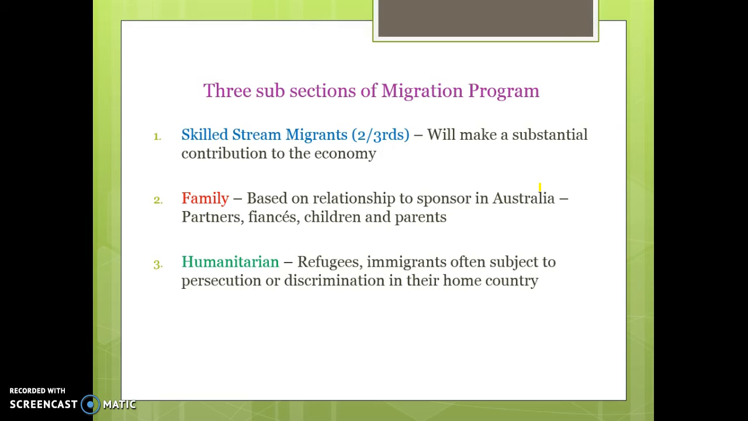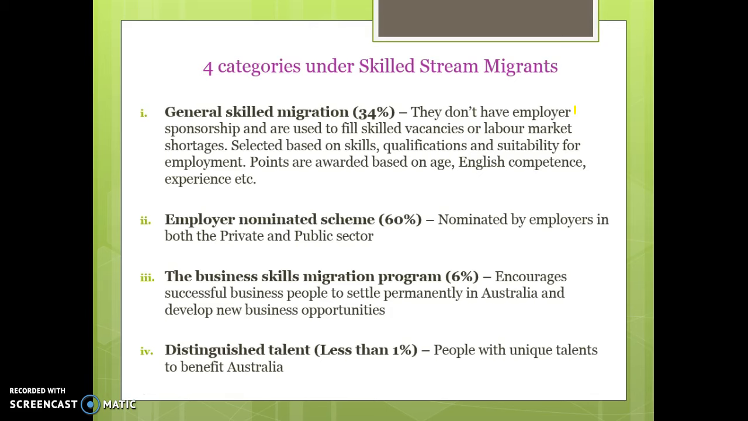Australia has 3 subsections of its migration program. We have what we call the skilled stream, or skilled stream migrants, that make up 2/3 of the program. And then we have family migration, which is based on relationships with other people, so when the partners or fiancés or kids of previous migrants come over. And we also have humanitarian migration, which is people fleeing from persecution, refugees and things like that. As I said, the skilled stream is the main one, and this has continued to increase. It used to only be 50%, but our migration program is targeting more and more skilled migrants going forward.